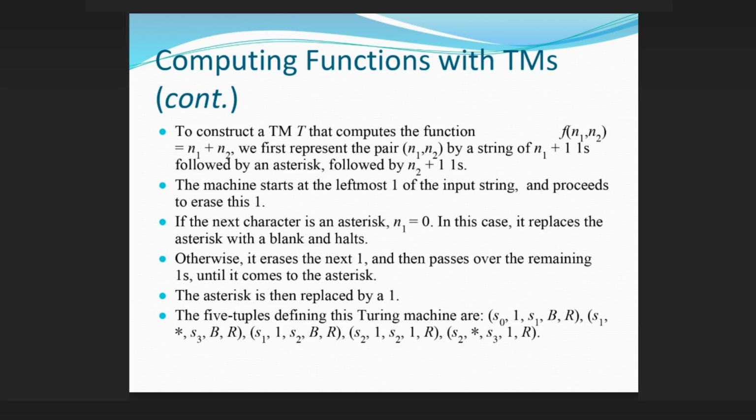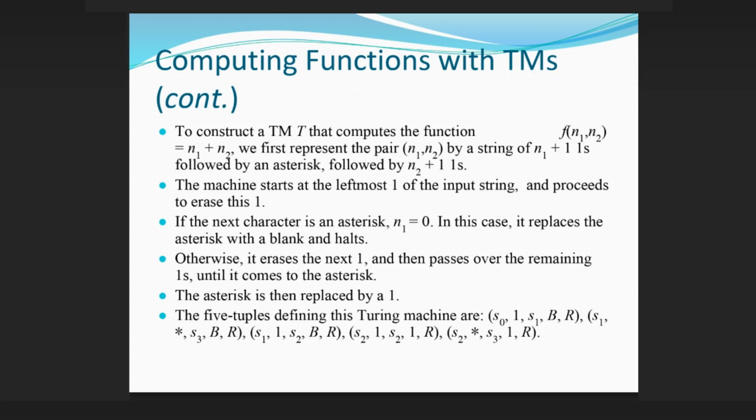Computing functions with TMs, cont. To construct a TM T that computes the function f(n1, n2) = n1 + n2, we first represent the pair (n1, n2) by a string of n1 + 1 ones followed by an asterisk, followed by n2 + 1 ones. The machine starts at the leftmost one of the input string, and proceeds to erase this one. If the next character is an asterisk, n1 = 0. In this case, it replaces the asterisk with a blank and halts. Otherwise, it erases the next one, and then passes over the remaining ones, until it comes to the asterisk. The asterisk is then replaced by a 1.